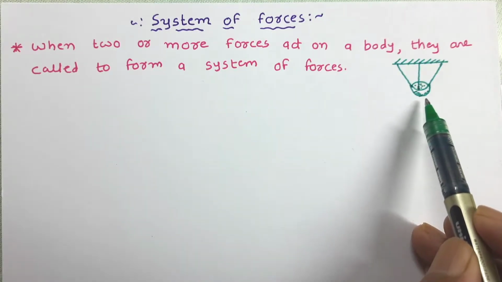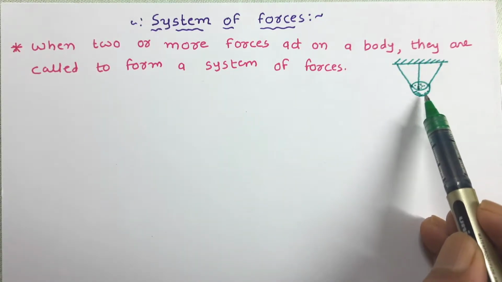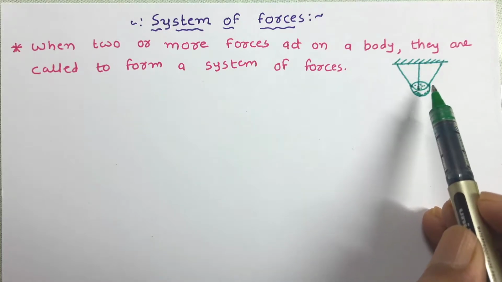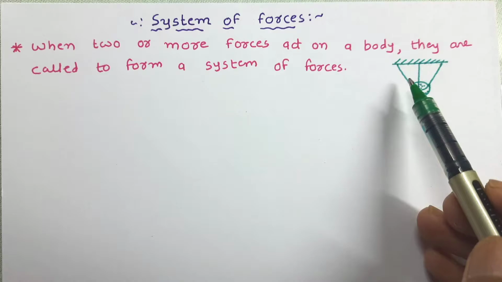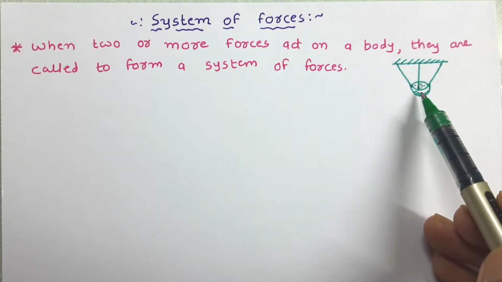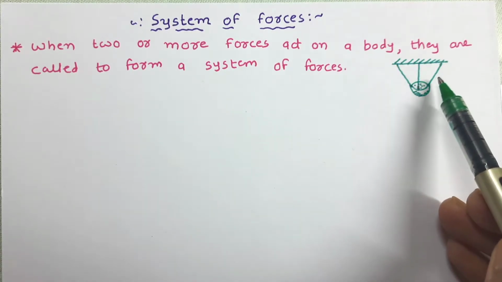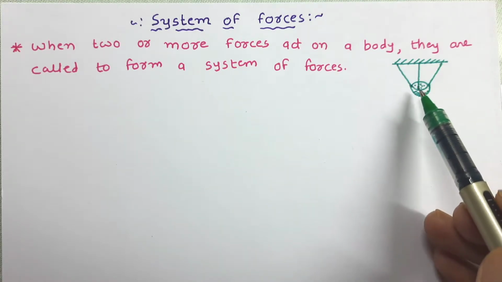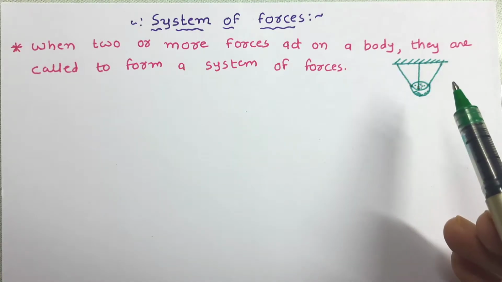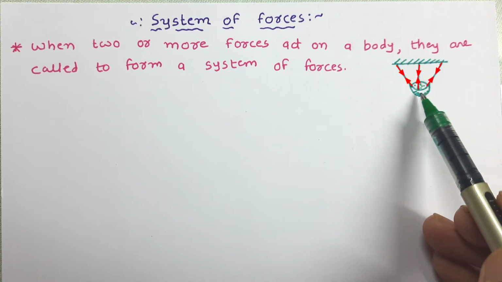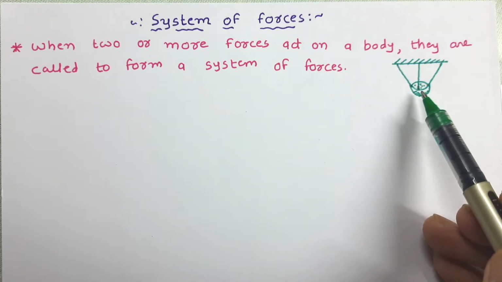In this figure we can see a basket is hung by means of three ropes with a ceiling. So here this basket is subjected to three different forces, and under the action of these three forces the basket is in stable position. So when two or more than two forces are acting on any body, they are called to form a system of forces.